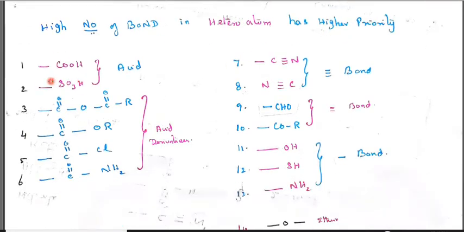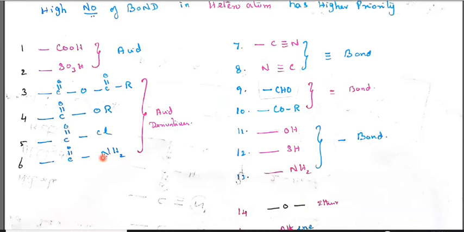So here I have written C over H, carboxylic acid, sulfonic acid. These are the main acids, and these are the derivatives of acid. C double bond O, C double bond O is an acid anhydride. C double bond O is an ester. COCl is an acid chloride. CONH2 is an amide. These are the acid derivatives.